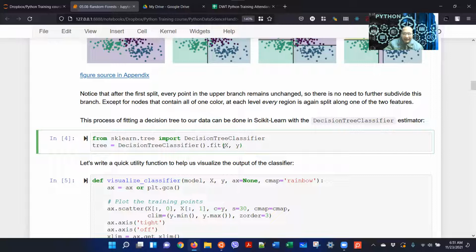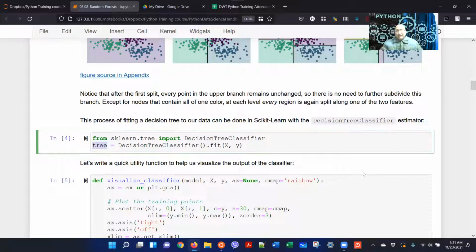X and y: we have given the labels as well as the features. It's a supervised algorithm, of course. So we fit that model, whatever model it returns, an instance of the model, and on that we fit our X and y. Very good. So tree is our model now, and the model is a decision tree model.